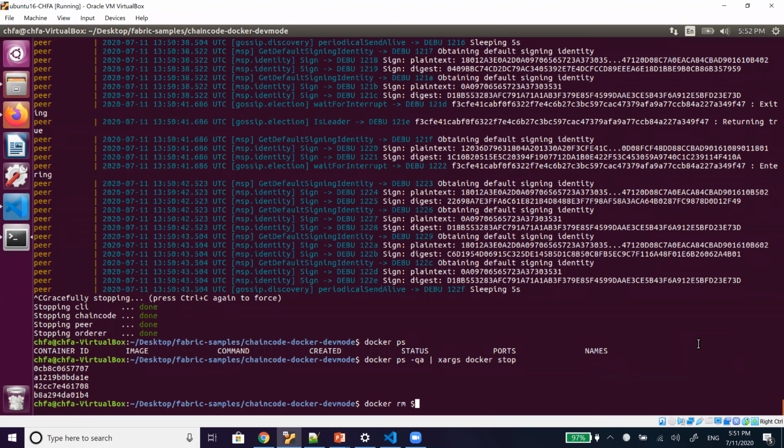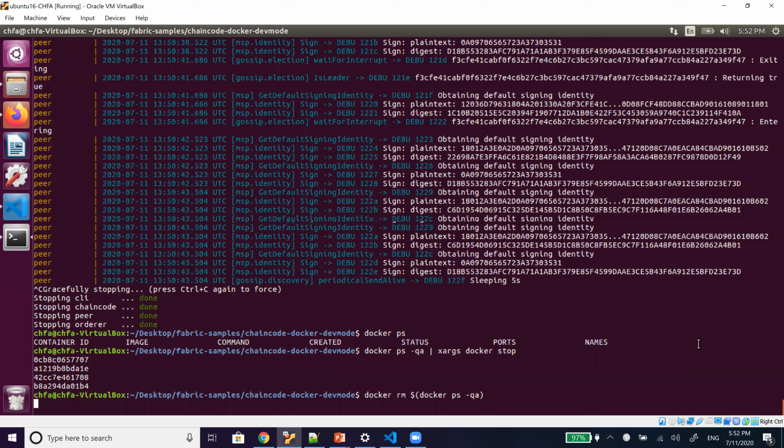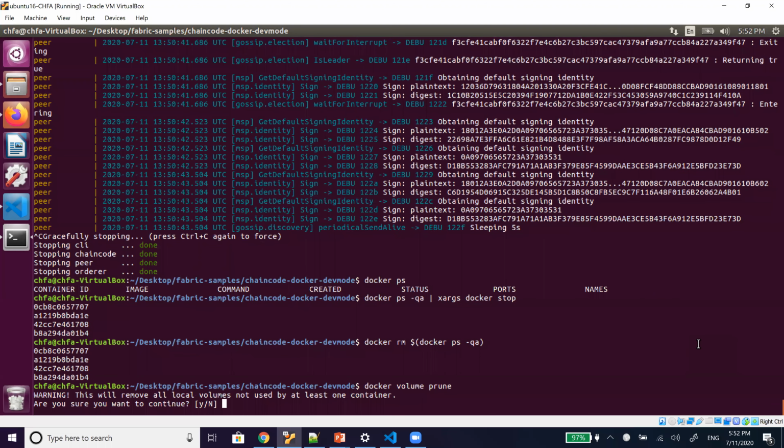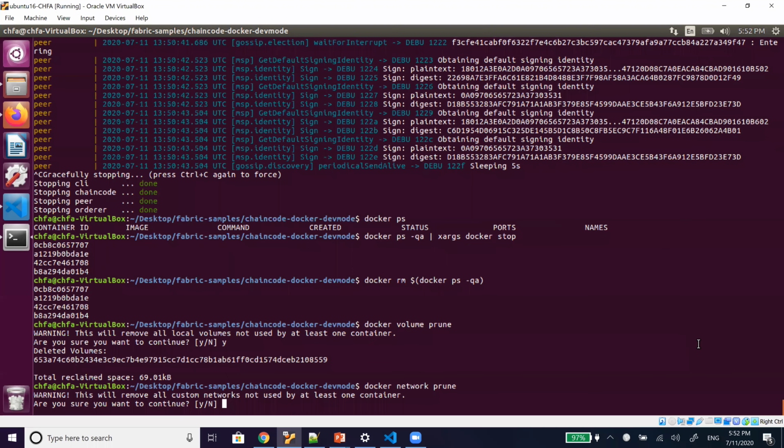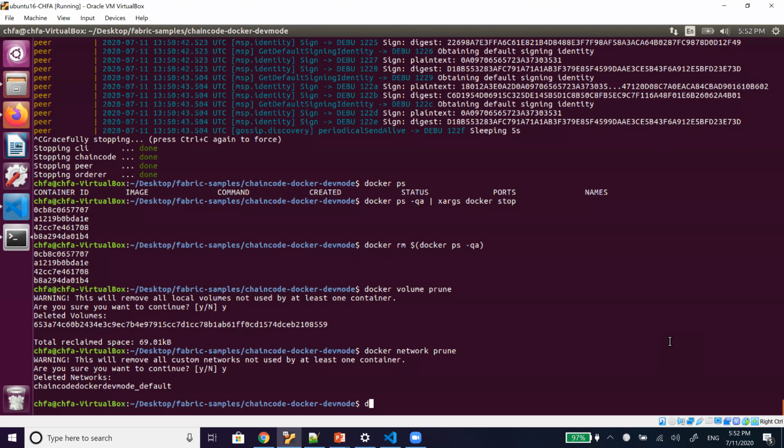So I will be removing these Docker images. I will be clearing my network. This is just like clearing the cache. Now we have successfully done that.